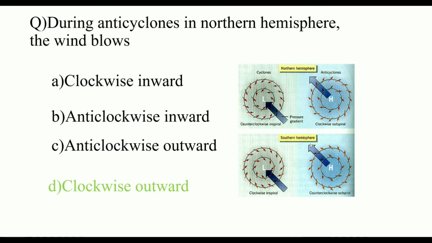Next, in the southern hemisphere, clockwise inward movement is known as a cyclone. In an anticyclone, the movement is anti-clockwise outward; the blue arrow shows the outward movement, which is known as an anticyclone. So our answer is anticyclone.